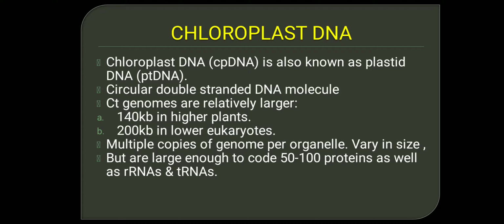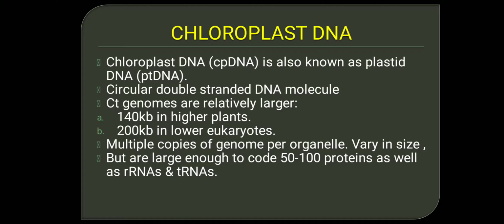Chloroplast DNA is also known as plastid DNA. If we call it chloroplast DNA, then the short form is cpDNA. For plastid DNA, it is ptDNA. Chloroplast DNA is again a circular double-stranded DNA molecule like prokaryotes. Chloroplast genomes are relatively larger. In higher plants, it is usually seen to be 140 kilobase pairs, and in lower eukaryotes, it is seen to be 200 kilobase pairs.